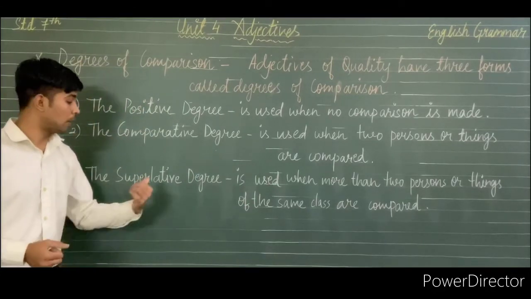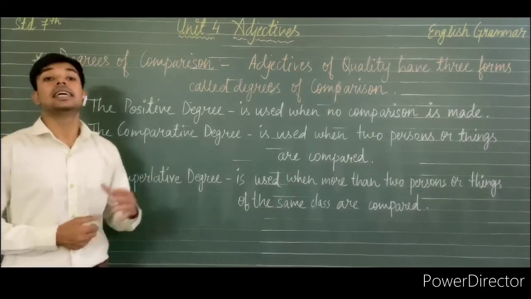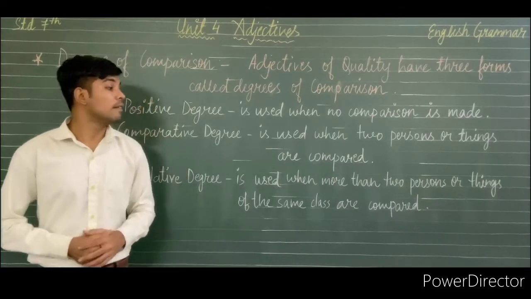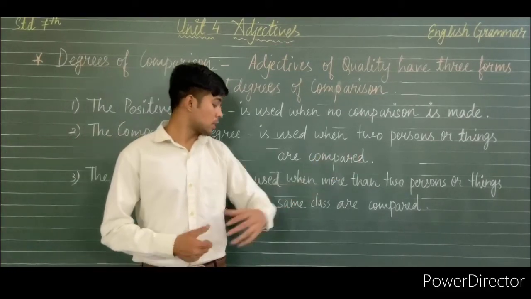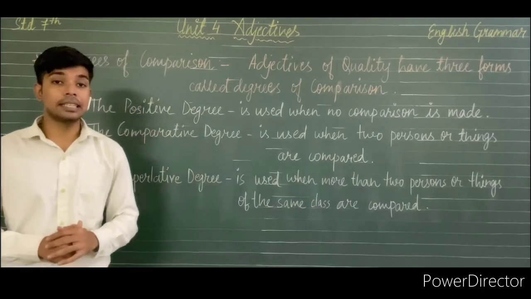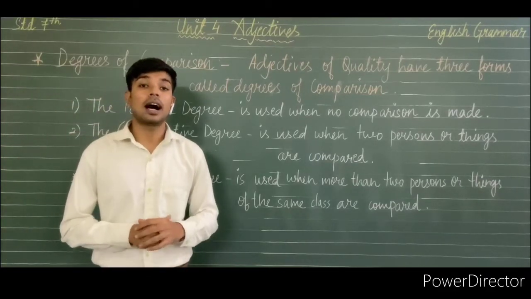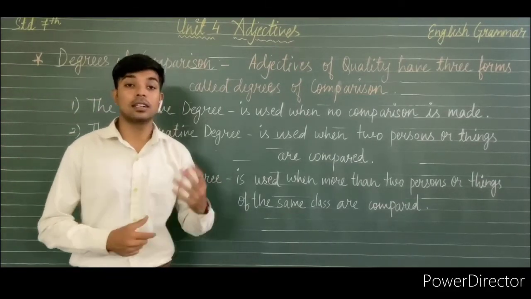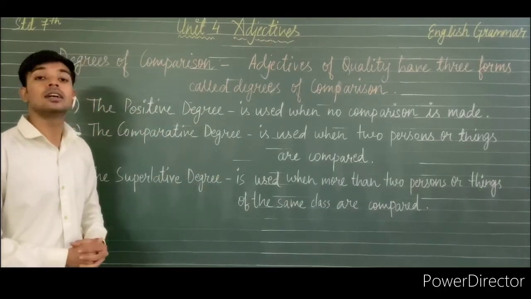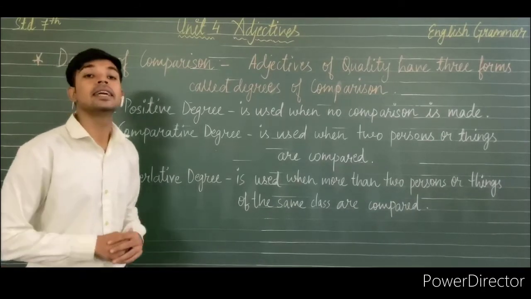Then in the superlative degree we make a sentence like 'He is the smartest boy in the class.' Again we are comparing more than 2 persons or things of the same class. In the superlative degree it is compulsory to use the article 'the' whenever we use the superlative degree in a sentence.